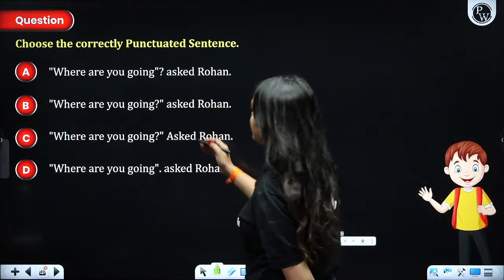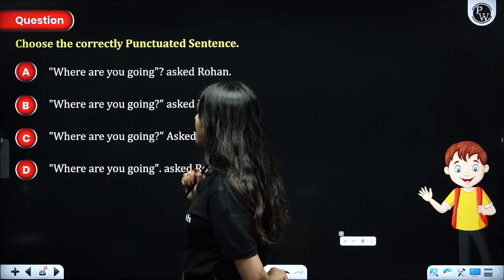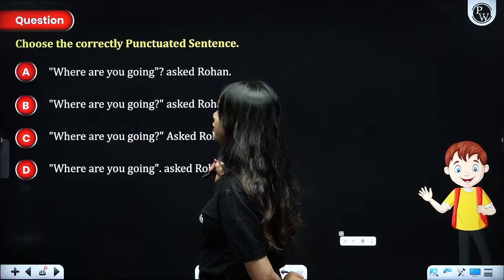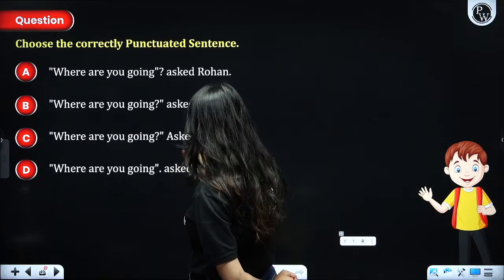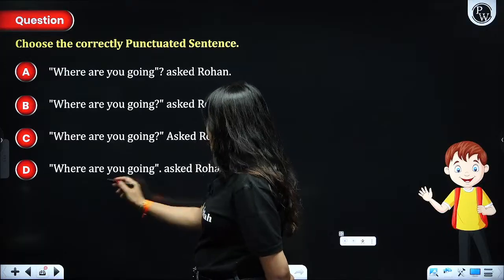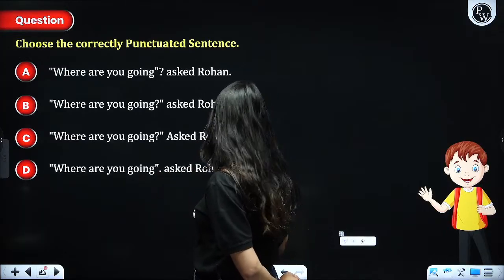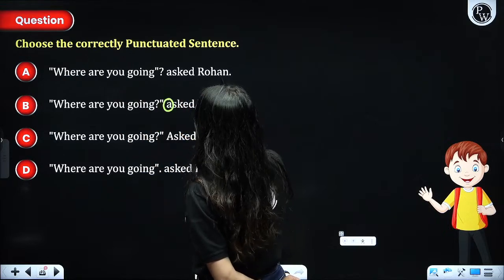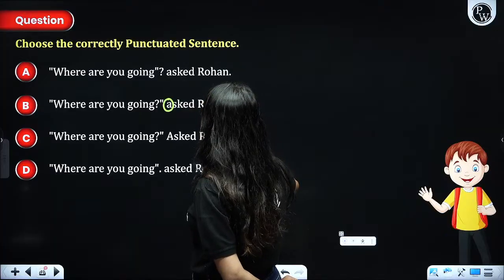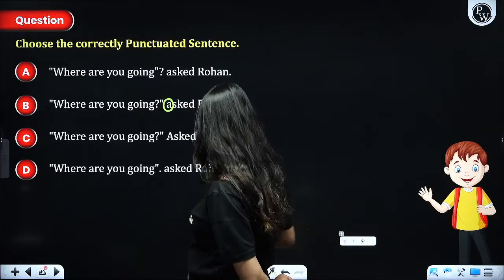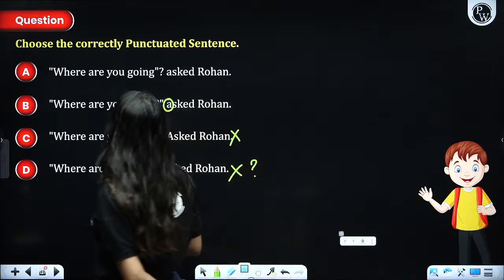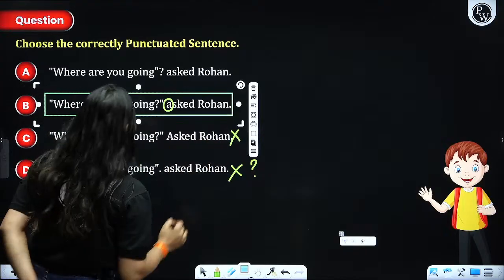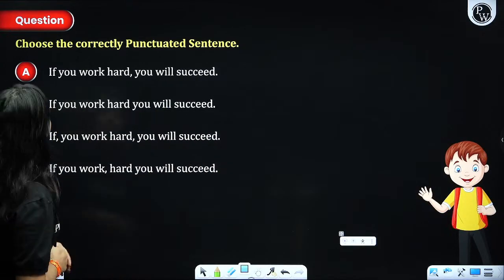Where are you going? This has a question mark. This has a full stop. Where are you going? Asked Rohan. As simple as that. Here it is written capital A. This is incorrect. Here, where are you going, full stop. Incorrect, because it has to have this. This is missing. Where are you going? Asked, this is small. Where are you going? Asked Rohan. So this has to be the most appropriate answer, right? Because in this you have the question mark here itself. This is the most appropriate answer to our question.